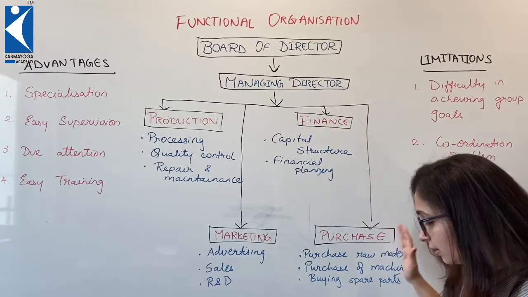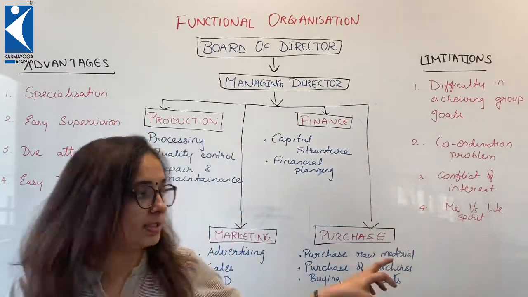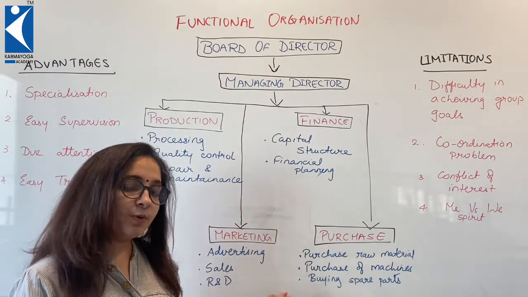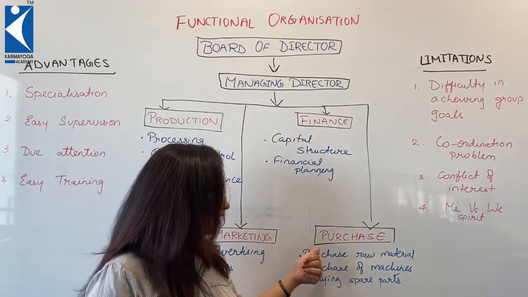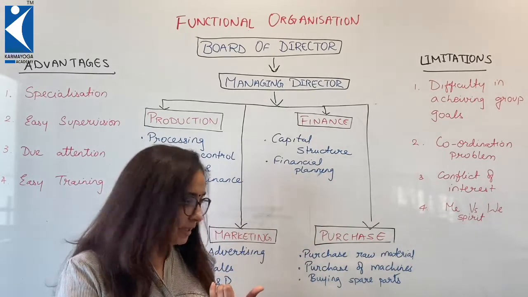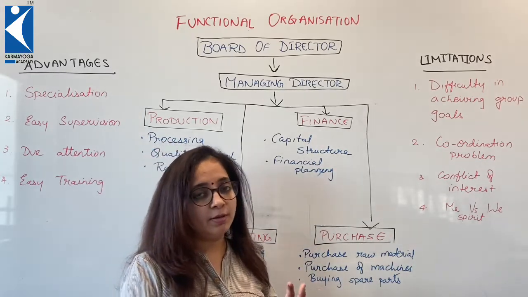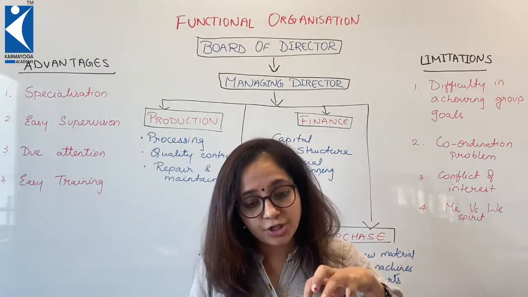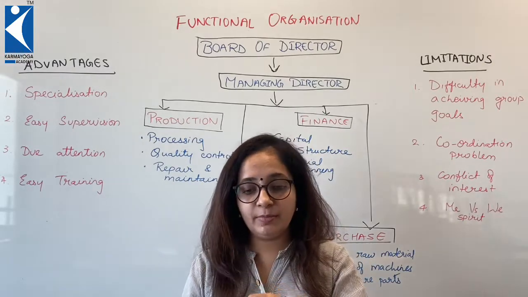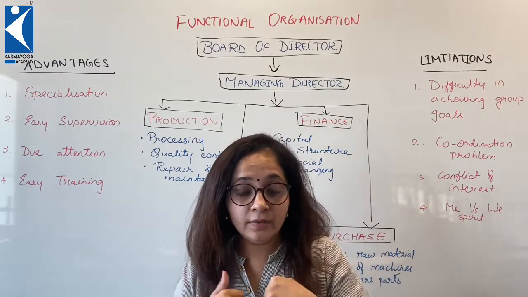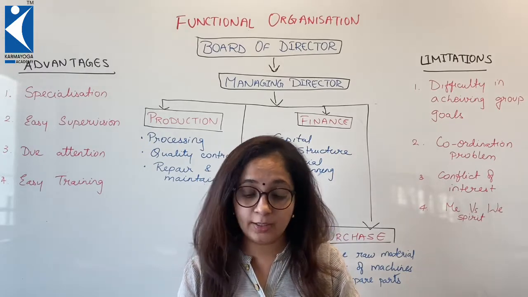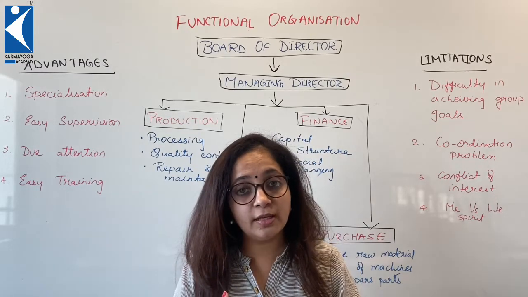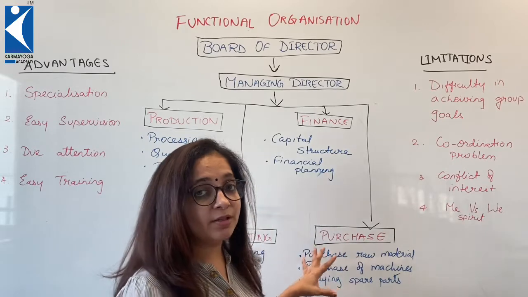And the last one given here is the purchase department. Normally purchase is a part of production and here comes HR, but because this is the format of your textbook, we will stick to it. What does the purchase department purchase? The raw materials, machineries and spare parts. So whatever you are buying has to be bought by this department. The function of purchase would be to buy in a way that they get good credit facility, they get good discount, and the availability should be nearer so that the transportation cost is reduced. This is how the purchase manager works.